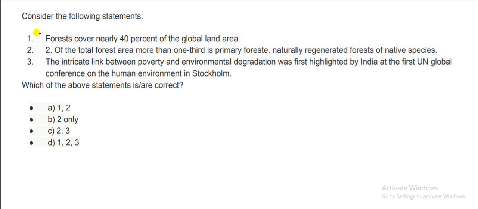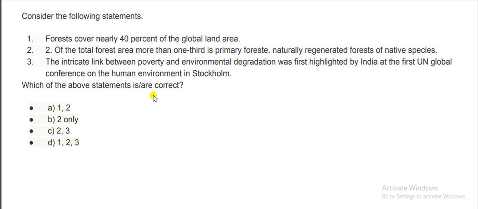The first MCQ is: consider the following statements. First, forest cover is nearly 40% of the global land area. Second, of the total forest area, more than 1/3 is primary forest, naturally regenerated forest of native species. Third, the intricate link between poverty and environmental degradation was first highlighted by India at the first UN Global Conference on the Human Environment in Stockholm. Which of the above statements are correct? A is 1 and 2, B is 2 only, C is 2 and 3, D is 1, 2, 3.